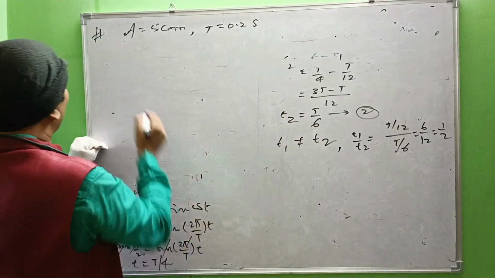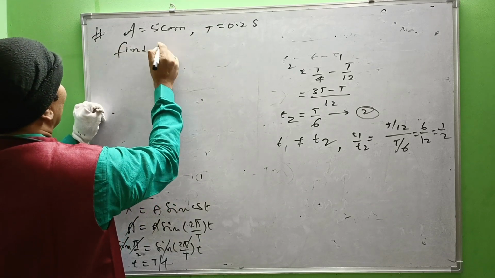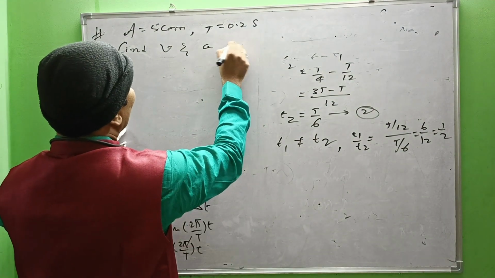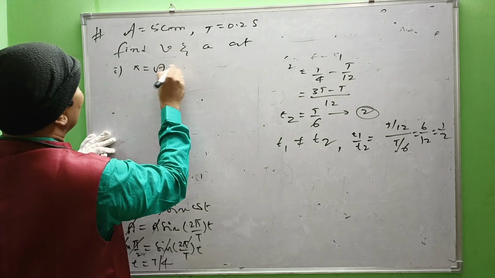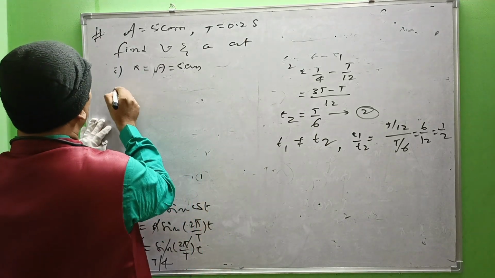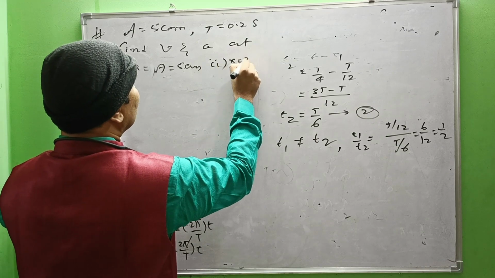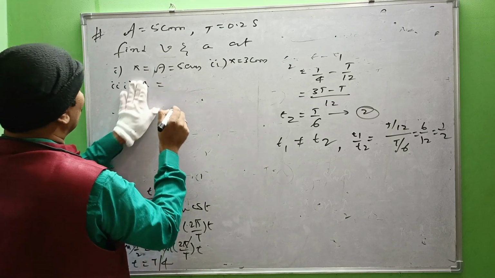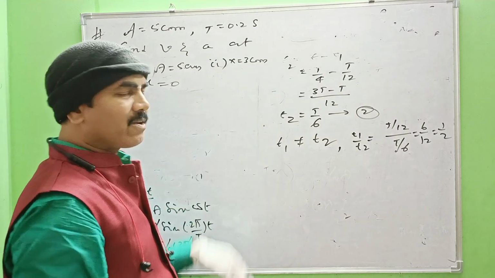Now find the velocity and acceleration of the particle at number 1, x equal to a, that is 5 centimeter; number 2, x equal to 3 centimeter; and number 3, x equal to 0, the mean position.